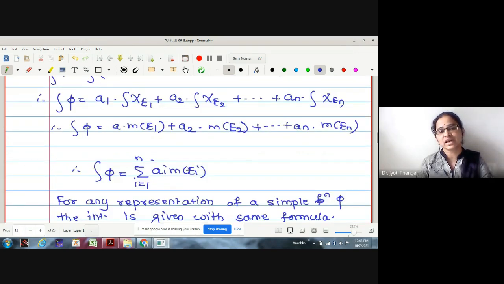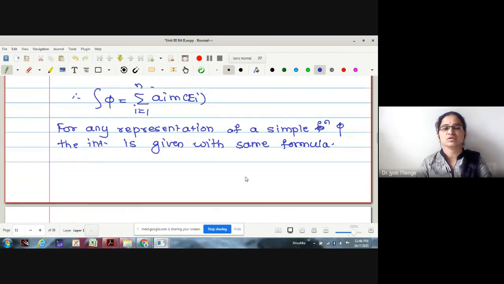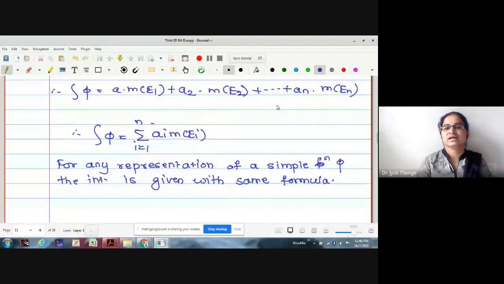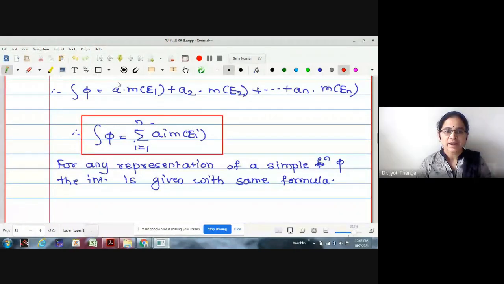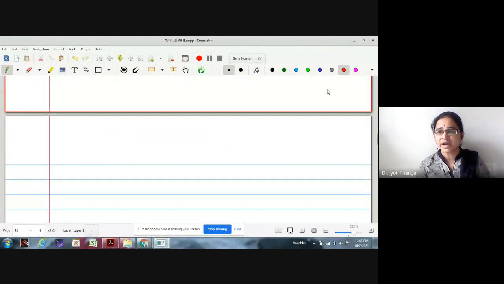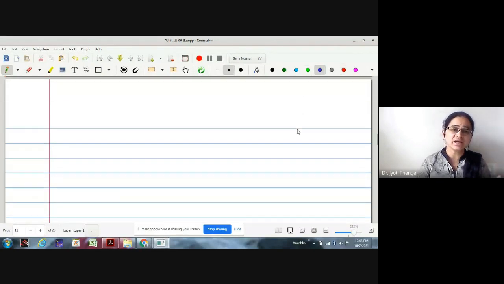What we are claiming is, for any representation, whether the a_i are distinct and the E_i are disjoint or not, the integration of the simple function is given with this formula only. Is that clear? Is the note clear to everyone? Yes, ma'am. Now, let us move ahead to find the Lebesgue integration of a bounded function, any bounded function.